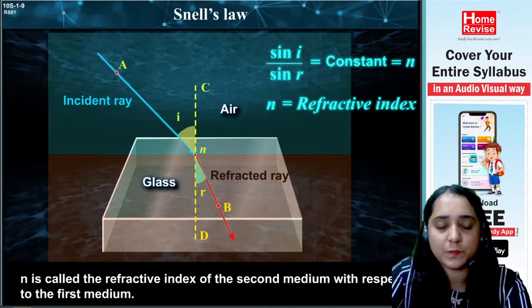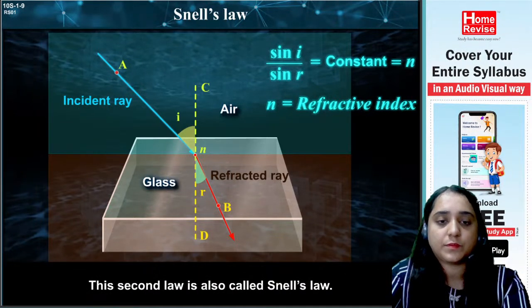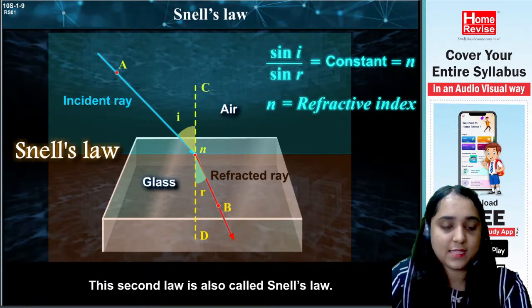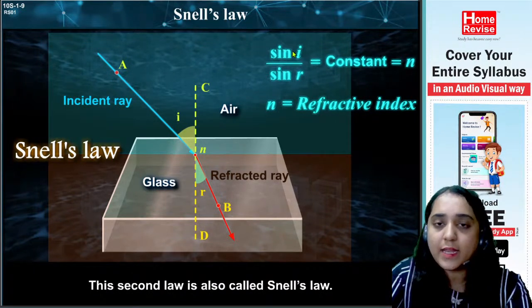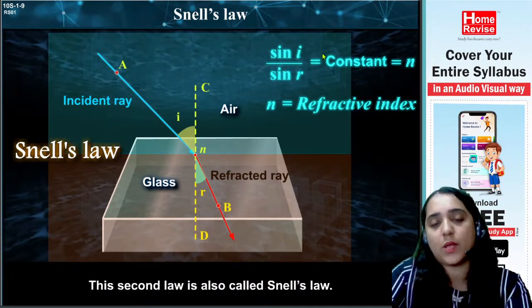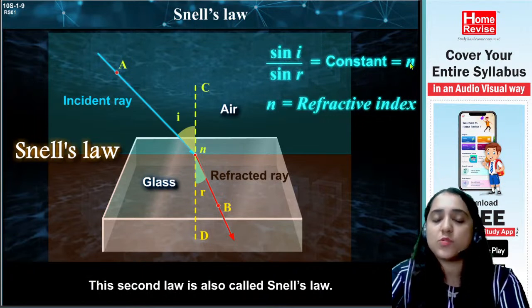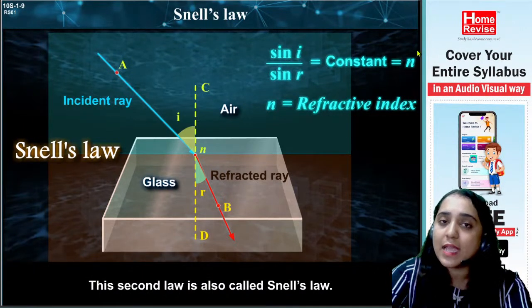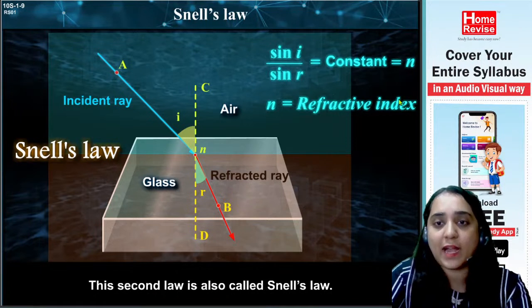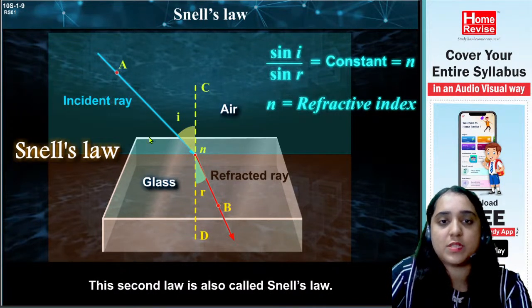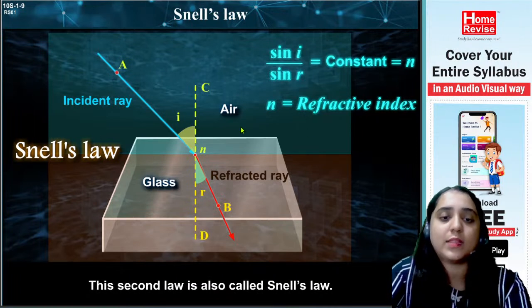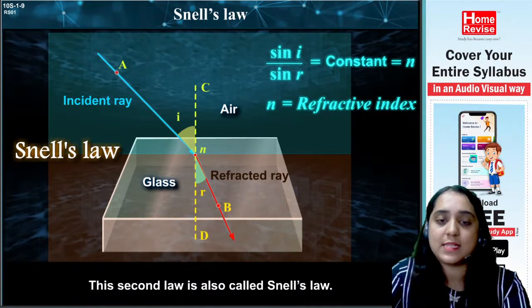Now pay attention. The second law is also called Snell's law. So sine i upon sine r is equal to a constant, which is equal to n, and what does this n mean? N means the refractive index of the second medium with respect to the first medium. This whole thing is also called Snell's law.